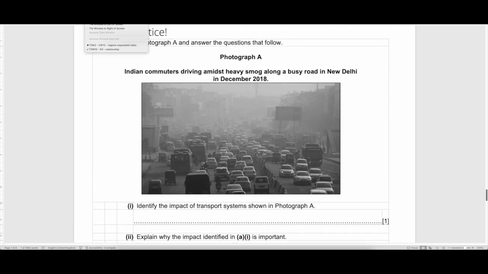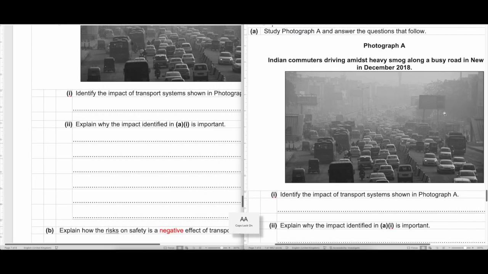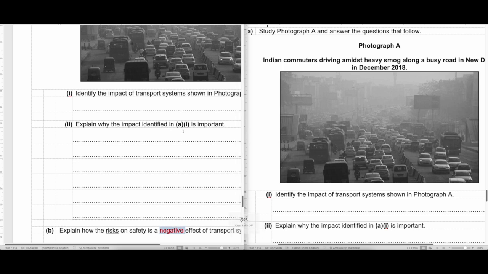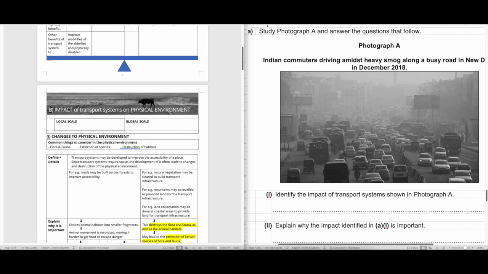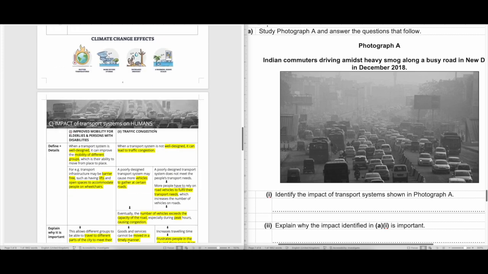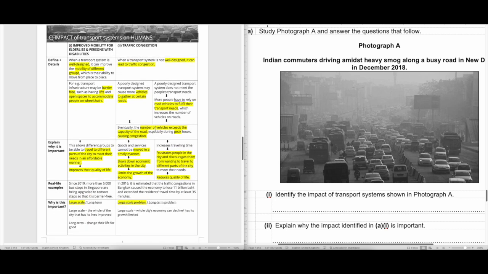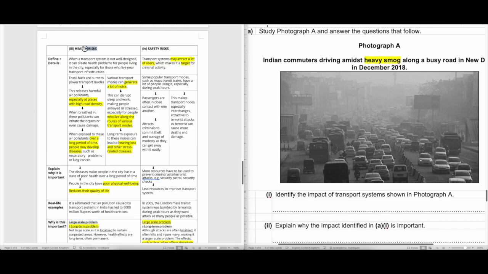Let me open a new window so you can look at this side by side. So this is heavy smoke, a lot of smoke. This is clearly not a natural environment, right? So you can skip page 2 and page 3. It's not physical environment. It's purely a human environment. Let's start with page 5, which is being shown here. Yes, there's some congestion, but the heavy smoke and all these pollutants are probably pointing at health risk. So you might want a stronger answer to be health risk.